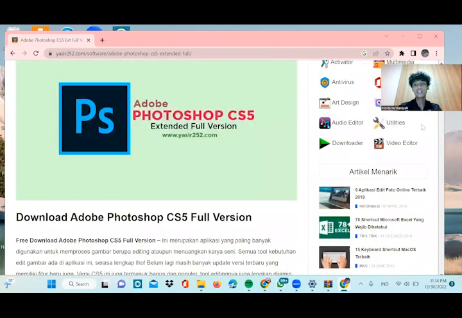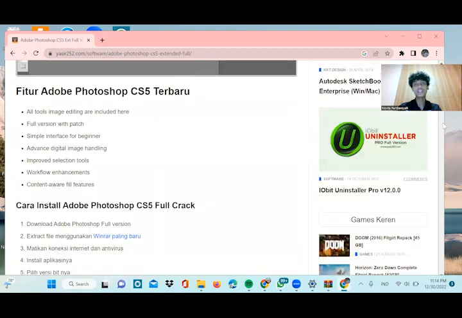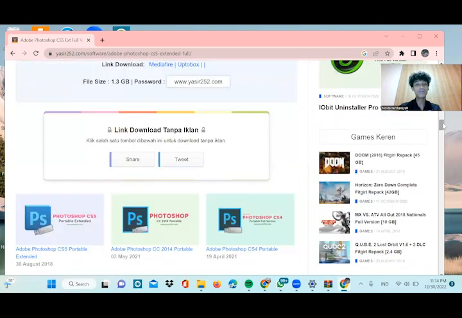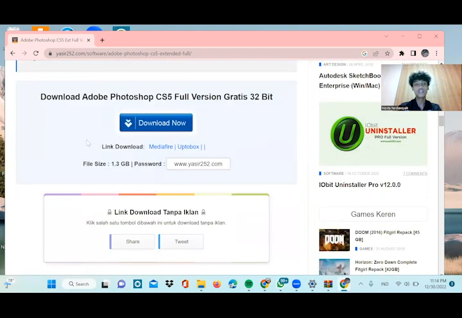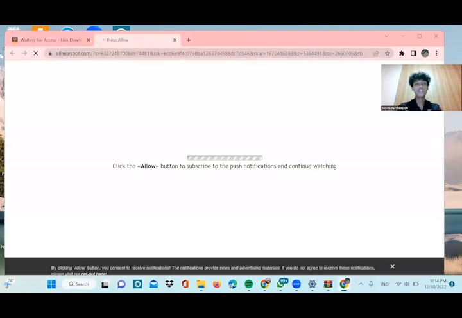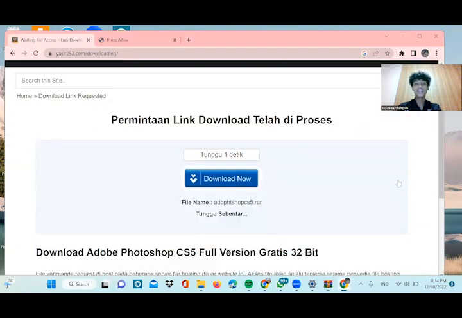Okay, then drag the taskbar until you find the download now button. This is the download now button. You can click download now. Okay, you can wait several seconds.